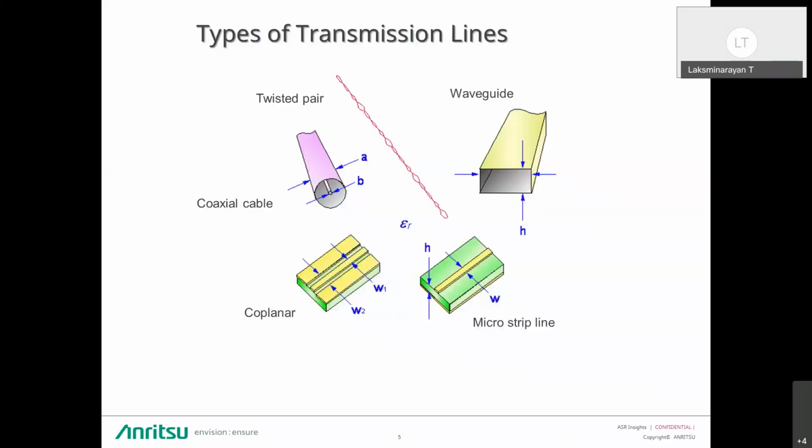As we know, in this lesson, you will be introduced to the concept and some basic theory of transmission lines. The concept of transmission lines is basic to the understanding of RF and microwave technology. Transmission lines come in many forms. Here are some well-known types like coaxial, waveguide, twisted pair, coplanar, strip line, and microstrip. As we know, RF circuit design on PCB boards, like printed circuit boards, often uses coplanar or microstrip transmission lines.